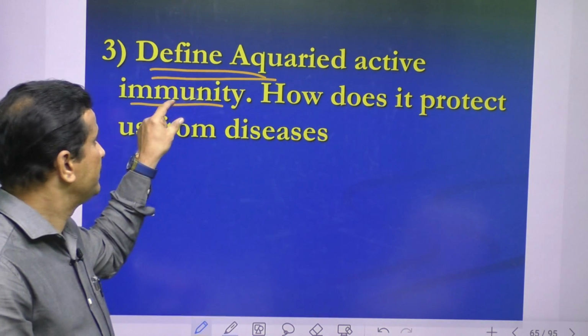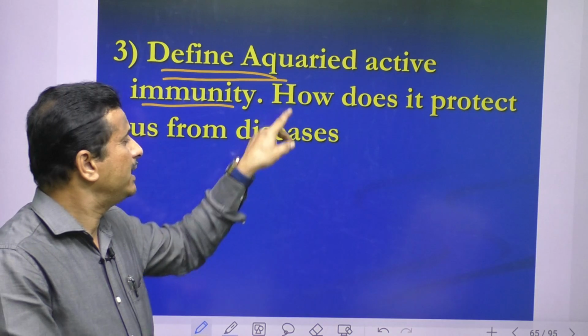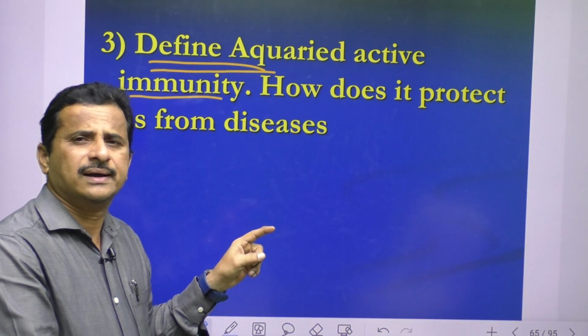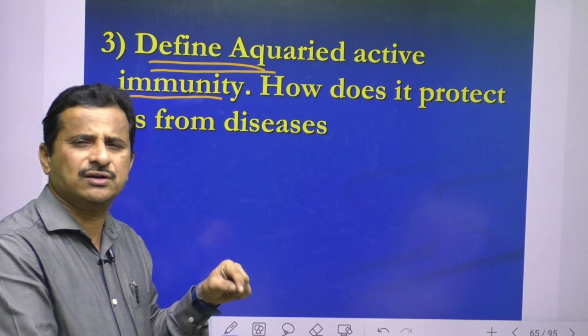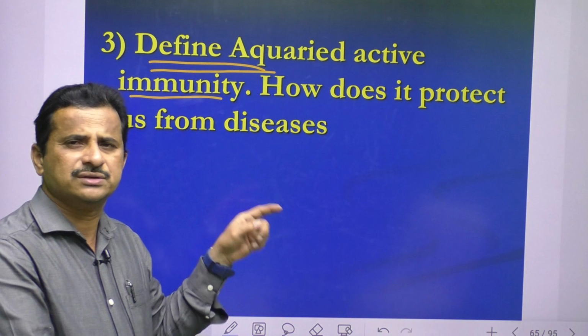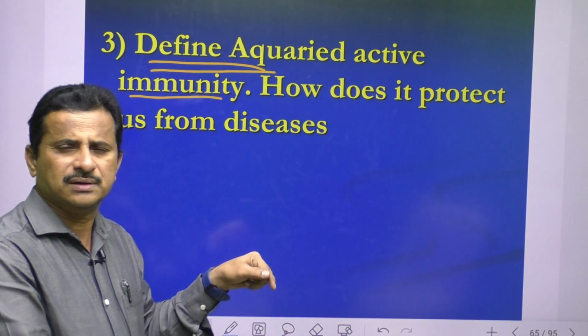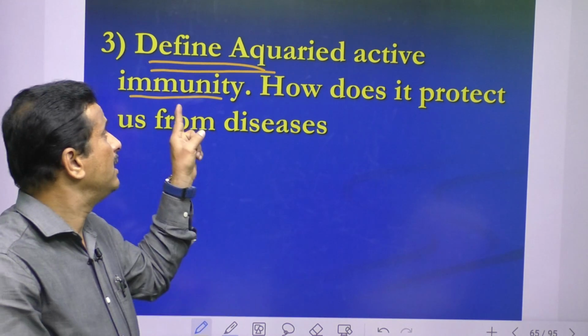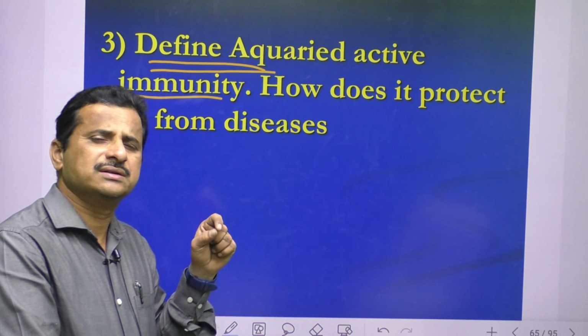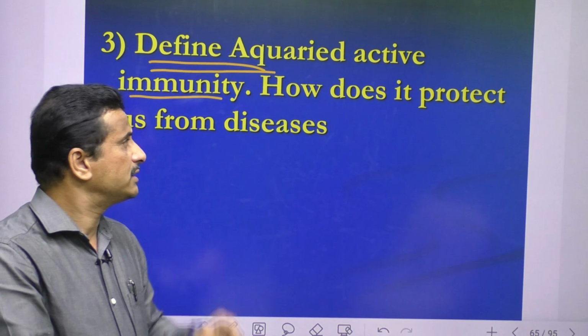So, define acquired active immunity: when microorganisms enter our body, they act like antigens and antibodies are produced. This immunity is called acquired active immunity. In this, antigens stimulate antibody production.